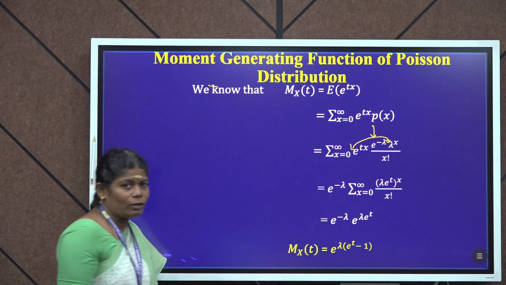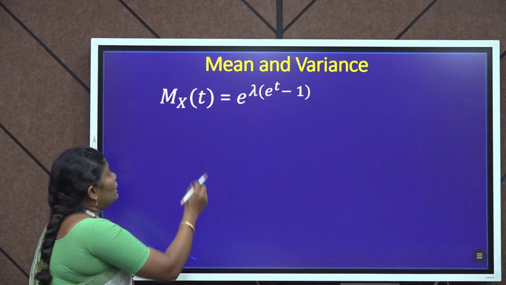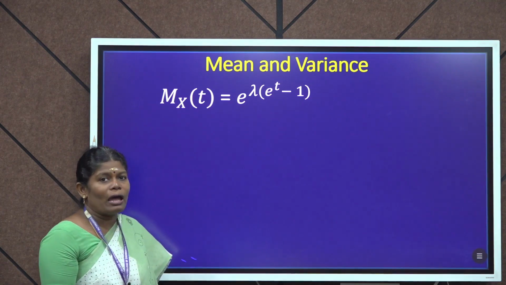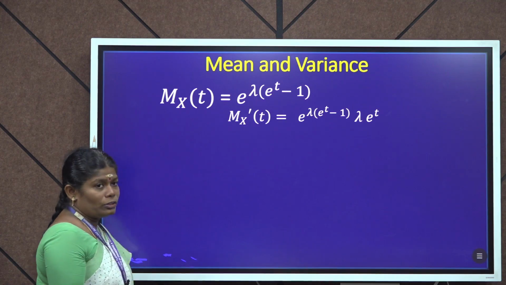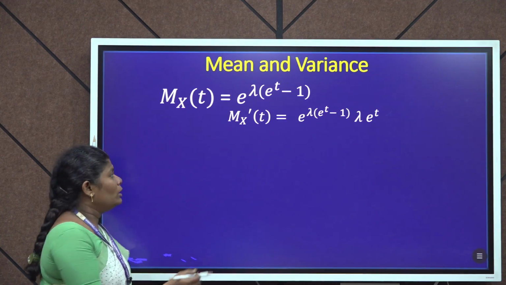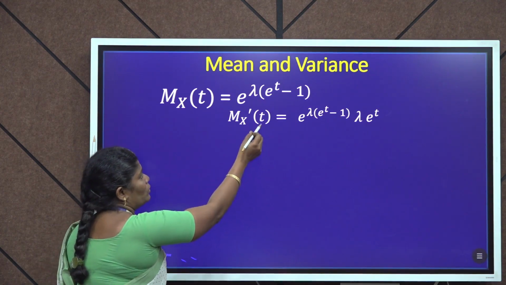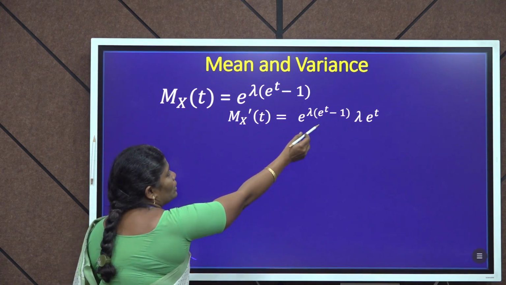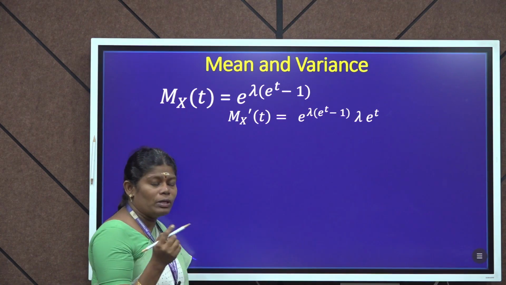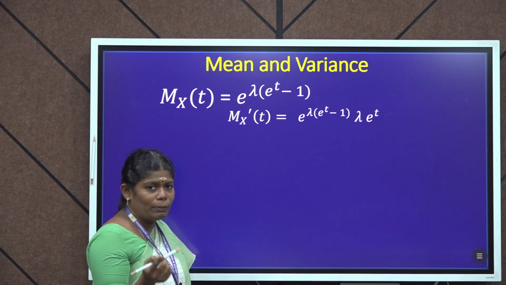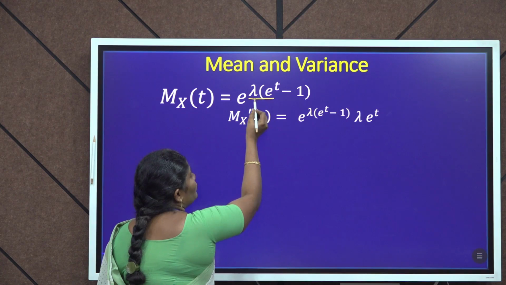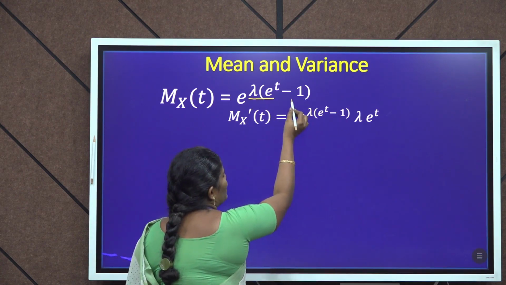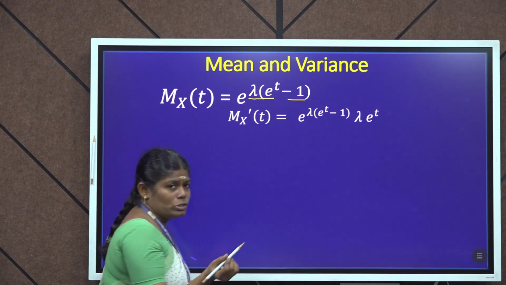Next, we have to calculate mean and variance. M_X(t) = e^(λ(e^t − 1)). First, differentiating with respect to t, we get M_X'(t) = e^(λ(e^t − 1)) · λe^t. The differentiation of e^(ax) is a · e^(ax), so differentiating the power term we get λe^t. Differentiation of the constant term is 0.